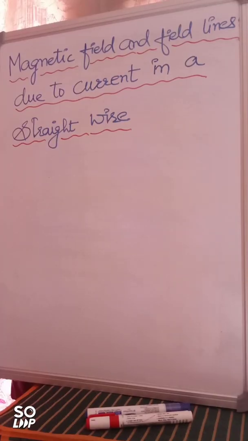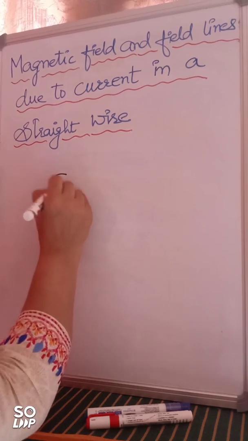Now let's talk about magnetic field and field lines due to current in a straight wire. It is just in continuation with Oersted's experiment, you can say. Now we are going to find out how a current carrying conductor is going to behave like a magnet, and what about the magnetic field lines, how they are going to develop. For that we are just going to make a circuit diagram.